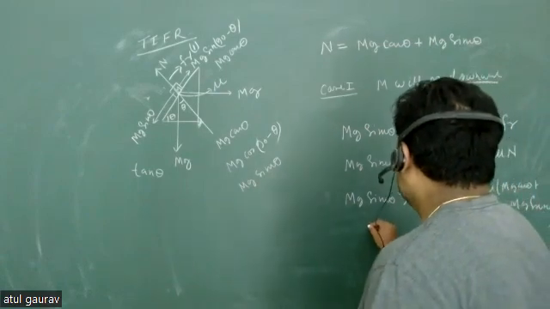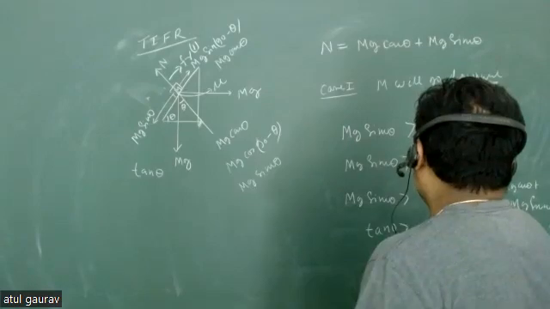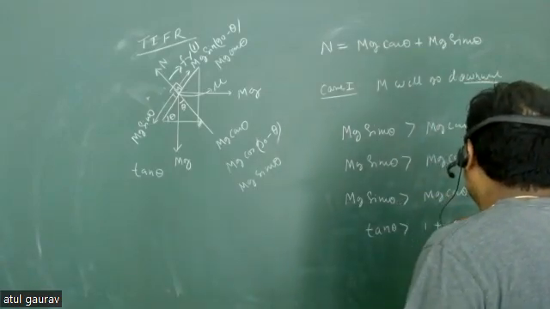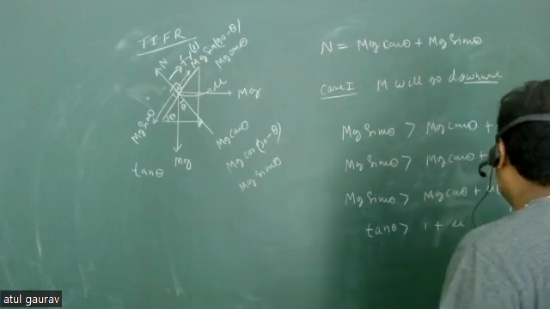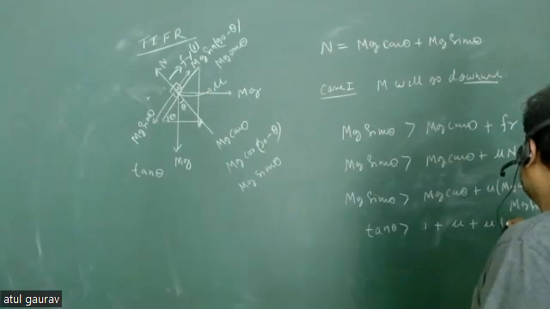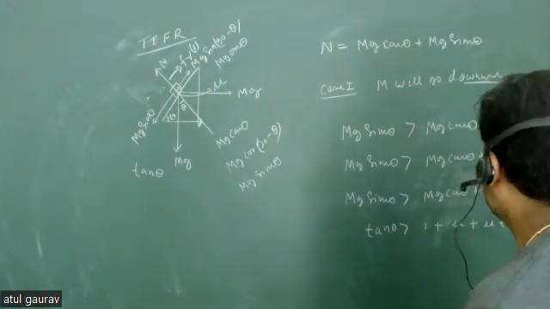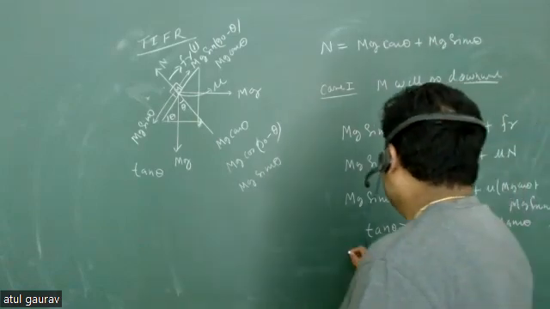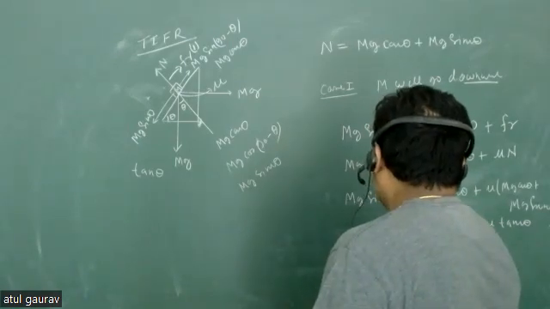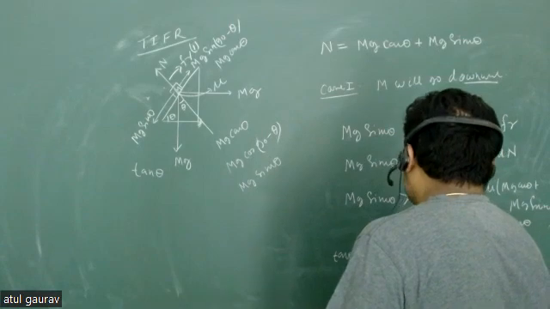Are people happy? Okay. So tan theta is greater than 1 plus mu plus mu tan theta, isn't it? And you can take this thing into this direction. So you have tan theta (1 minus mu) must be greater than 1 plus mu.